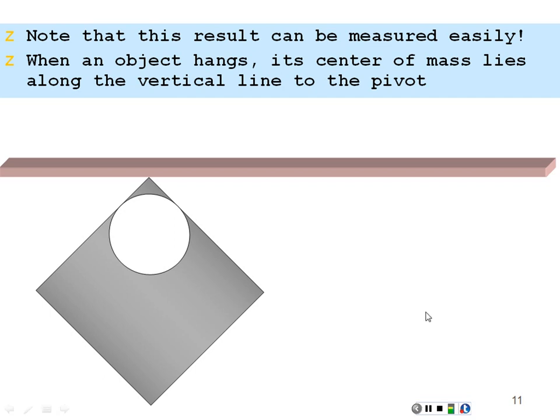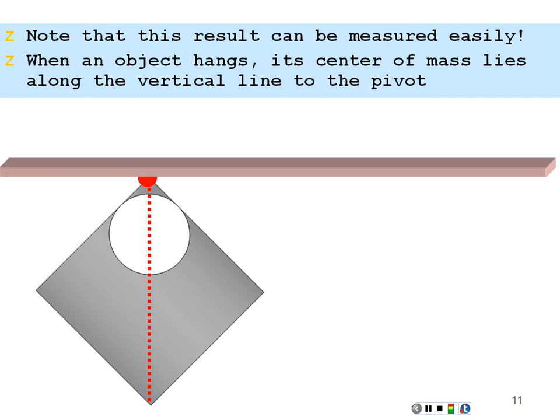So if you found it to rest in this position, the center of mass would have to be on the vertical line from the pivot down. So if I drew a line straight down, somewhere along this red line, the center of mass will be located.